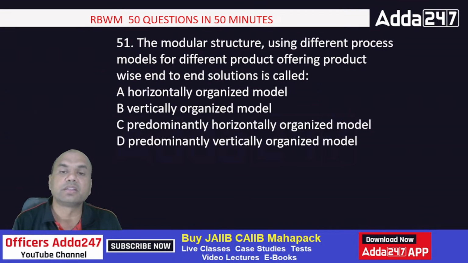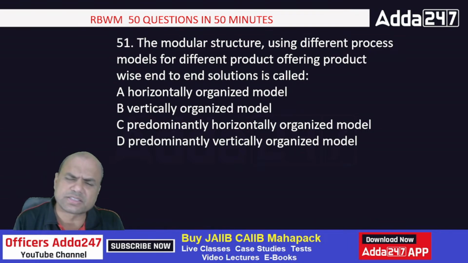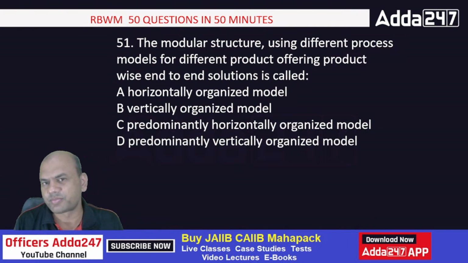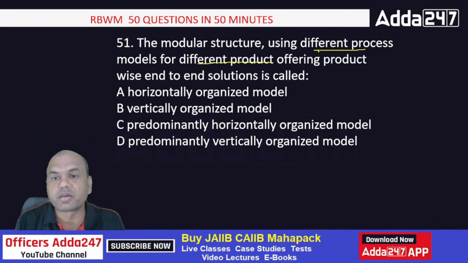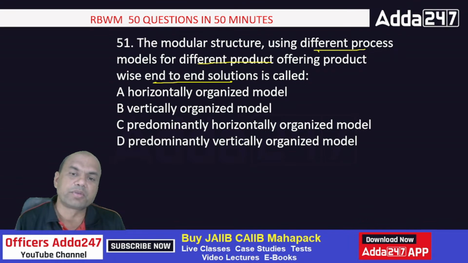Last one. The modular structure using different process models for different product offering, product wise end-to-end solutions is called as. Now this is very difficult one. Different processes for different product offering, product wise end-to-end solutions. Now this is really difficult because the options are H, V, PH and PV. Horizontally is H, vertically is V.